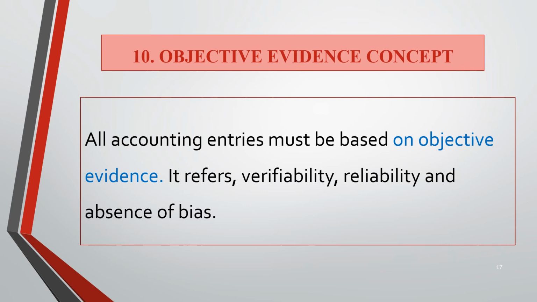Finally, the objective evidence concept. All accounting entries must be based on objective evidence. It refers to verifiability, reliability, and absence of bias. So all the transactions should be recorded based on evidence. Without evidence, we are not supposed to record journal entries. So these are the theories or principles of accounting concepts. Based on these principles, the entire accounting system runs successfully.